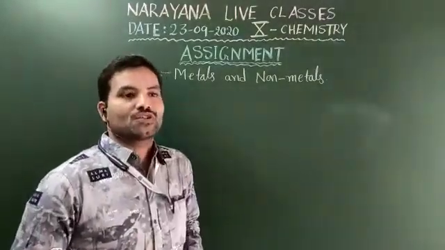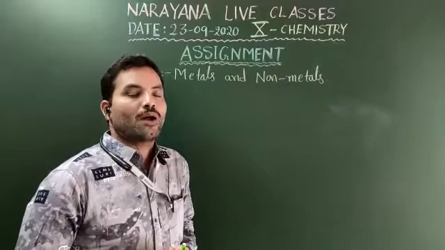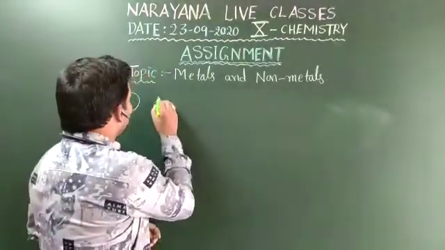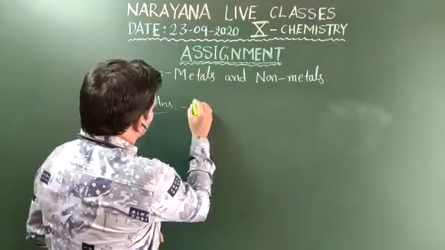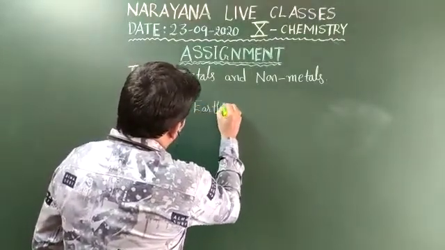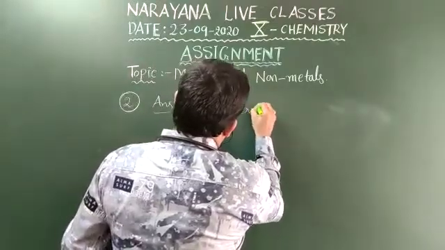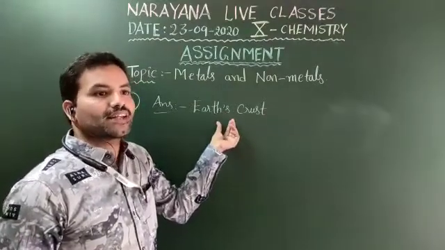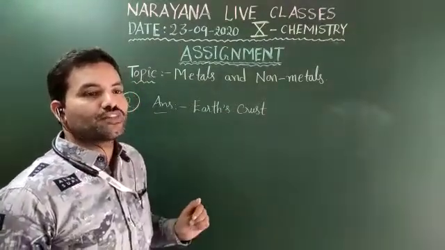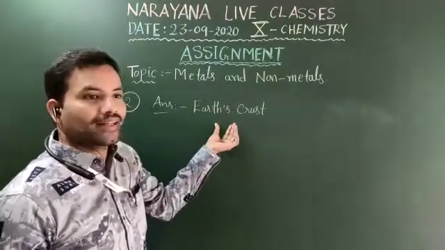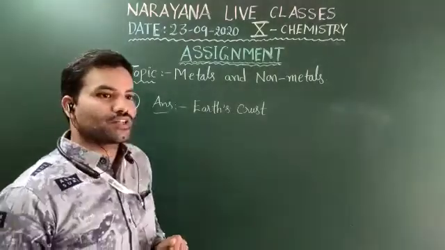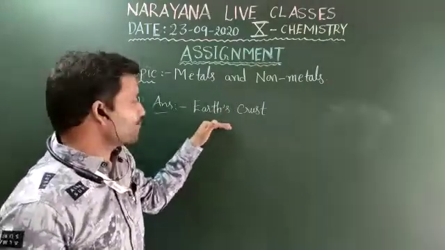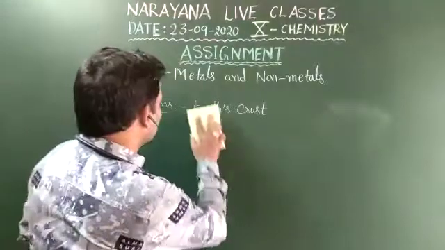The dash is the major source of metals. Where do we obtain most of the metals? The major source of metals is the earth crust. Most of the metals are extracted from the earth crust only. This is the answer for the second question: the major source of metals is the earth crust. And move on to the third one.